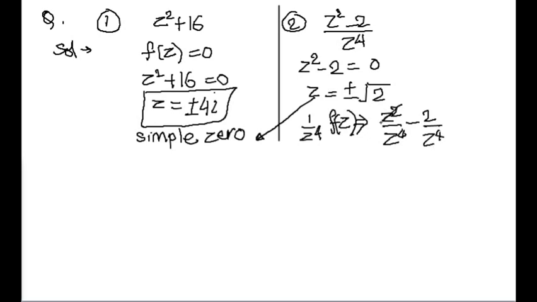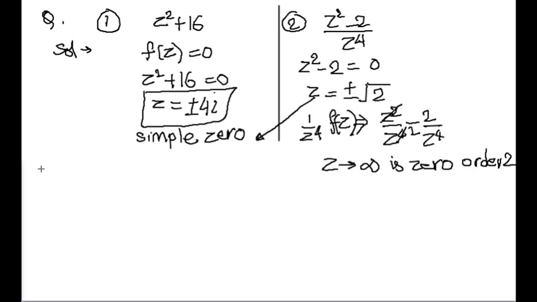So z square cuts and gives only 1 by z square. So 1 by z square, when we put z equal to infinity, then it is a zero of order 2. Z equal to infinity is a zero of order 2, because the power is 2. So zero of order 2. Clear?